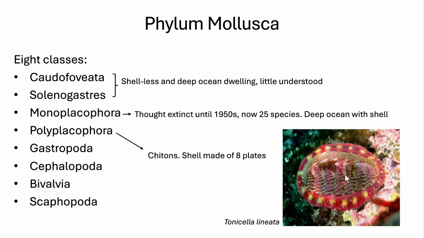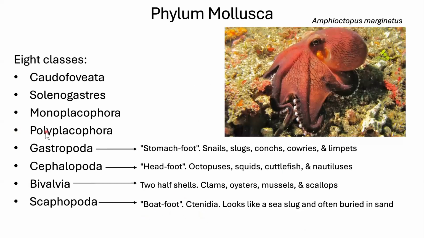It's got a shell of 8 plates, but it's got a muscular foot under there, and it creeps around, it breathes through gills, and it uses that radula to eat, unlike a barnacle. A barnacle is going to be a filter feeder. The next set of our 8 classes are the ones we're much more familiar with. We have gastropoda. Gastro means stomach, poda means foot. So these are the stomach feet. These are snails, slugs, conches, abalones, limpets.